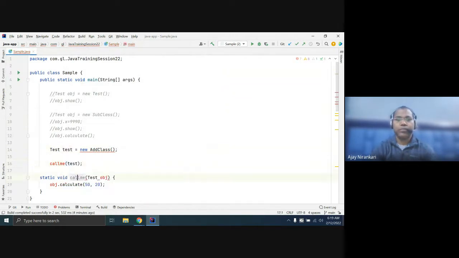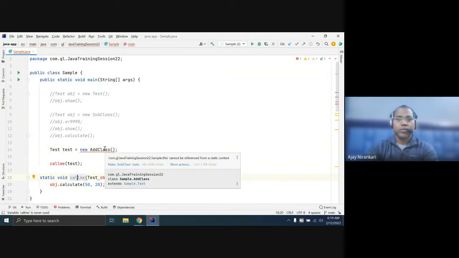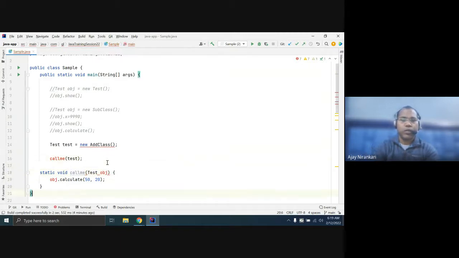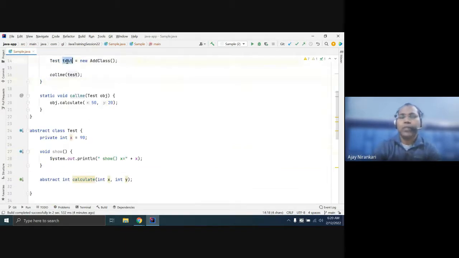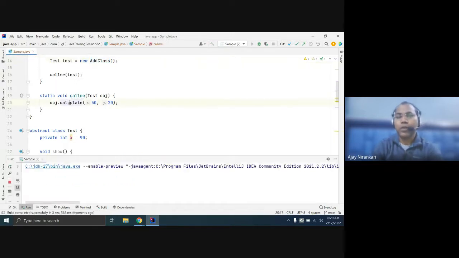Test, right? Okay, where is the curly brace? Right. So here you say, I have a test class, but it has multiple subclasses. So what output does this calculate function give? If you pass the add subclass, it will add the numbers. This calculate function depends upon what kind of object you pass.